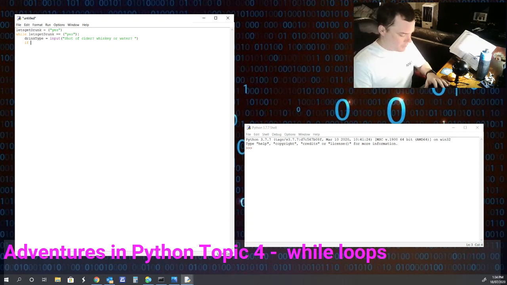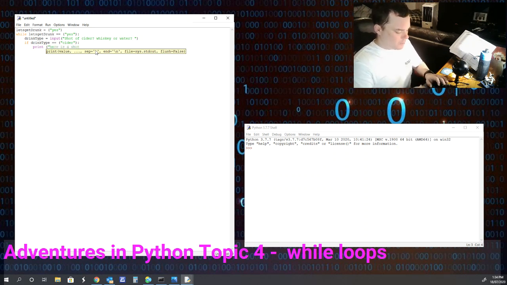So if drink type equals or compares to cider, you've got to indent it, of course. Then a print command. So print: here is a shot of cider.